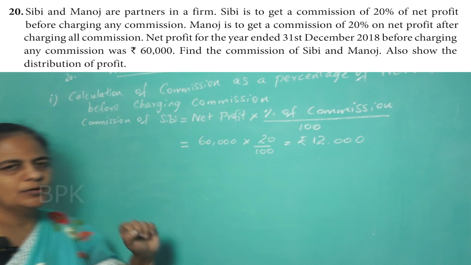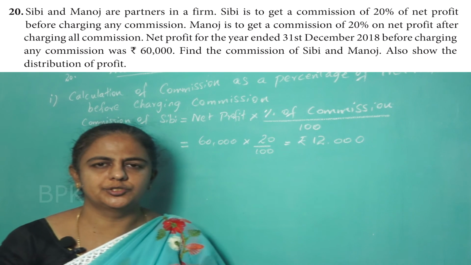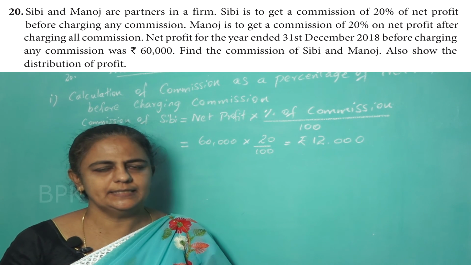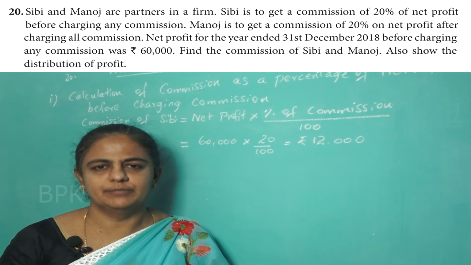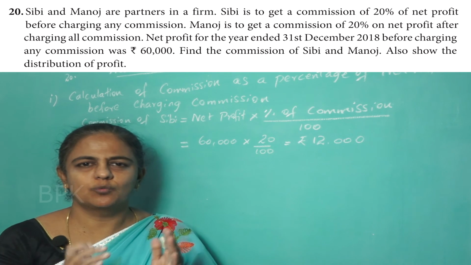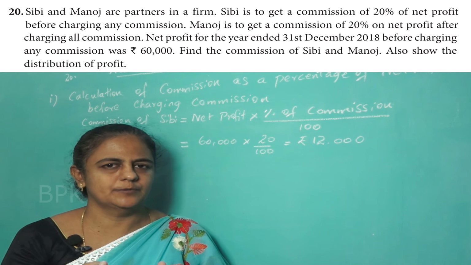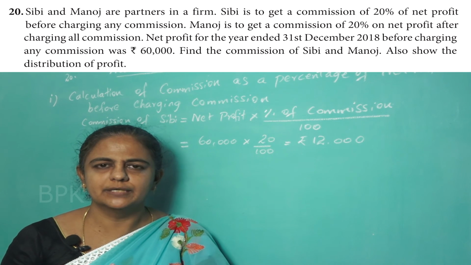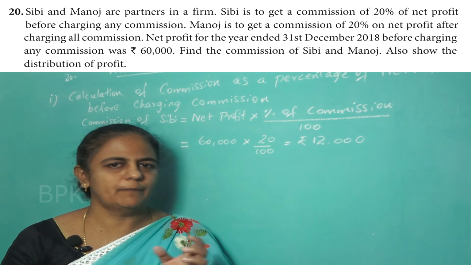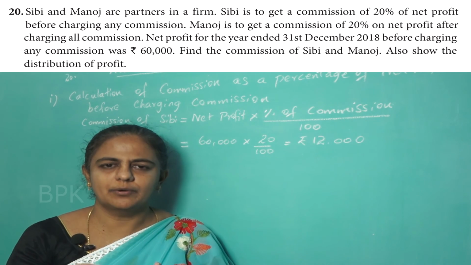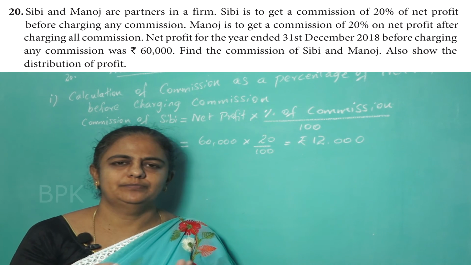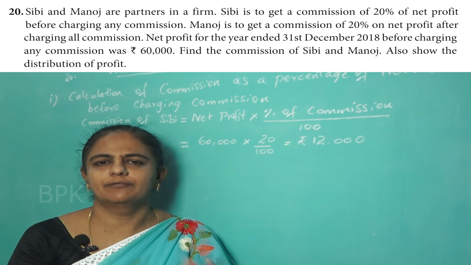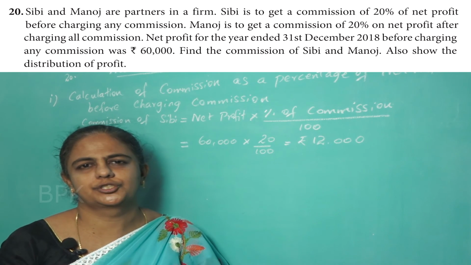Okay. But what is told in the question for Manoj? Manoj has to be given commission after charging the commission. Okay. So first, what is the profit? Profit is 60,000. In that 60,000, this 12,000 should be removed. If you remove the 12,000 from the 60,000, whatever amount you are getting, on that only you have to calculate commission for Manoj. Okay.